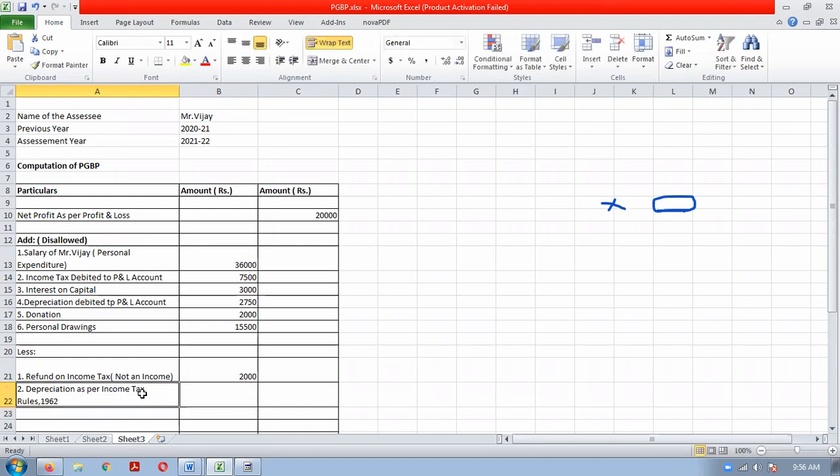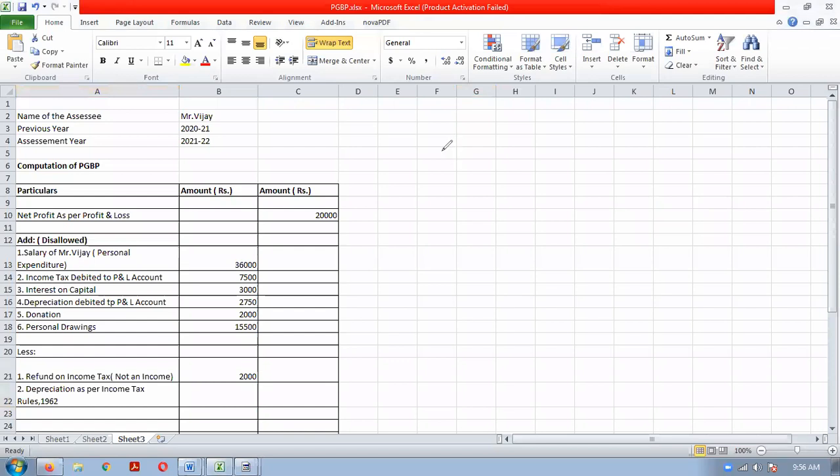The Income Tax Act year is 1961. Income tax rules year is 1962. You have to remember this in case it comes in an MCQ. Income Tax Act 1961, income tax rules 1962.